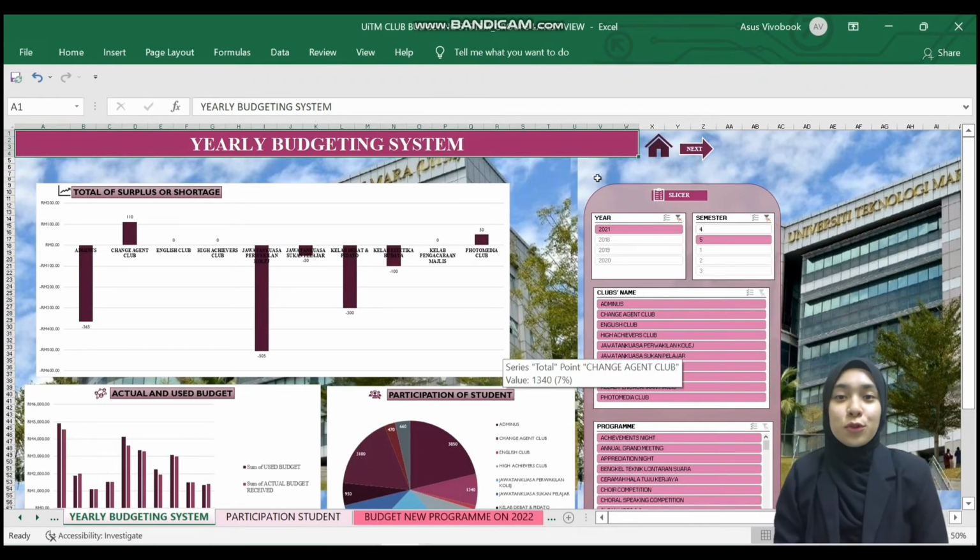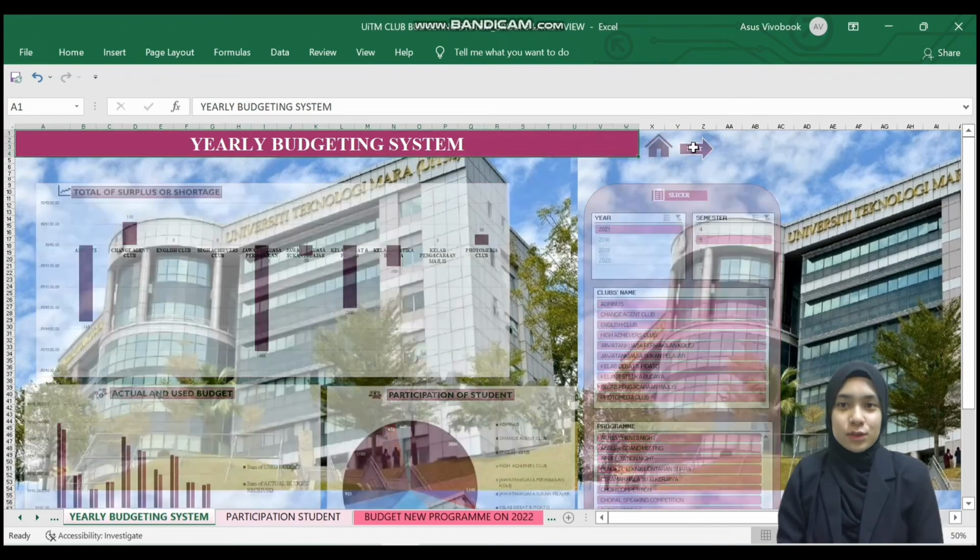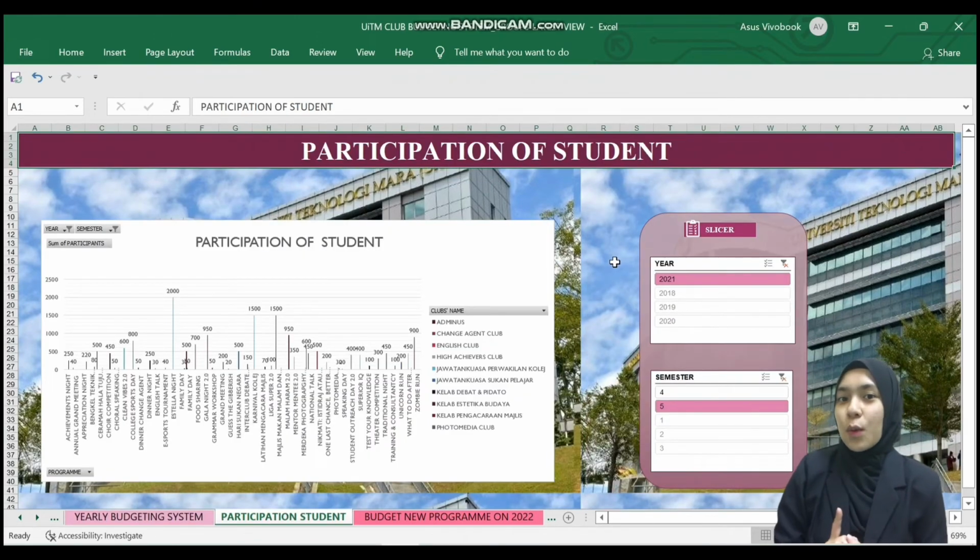Then we move to participation of students. In this sheet, we also use the function of slicers, as it makes it easy and quick to filter all the data with a single click. As we can see here, there is the year from 2018 to 2021 and the semester from semester 1 to semester 5.